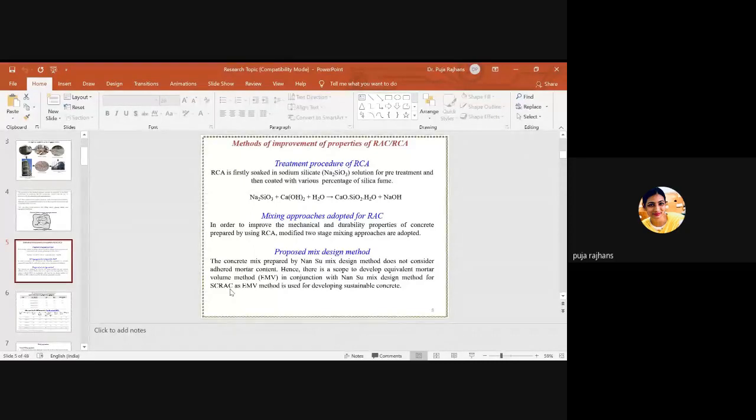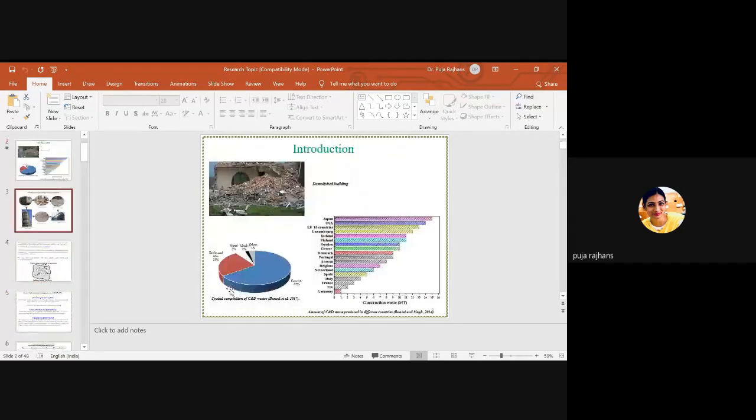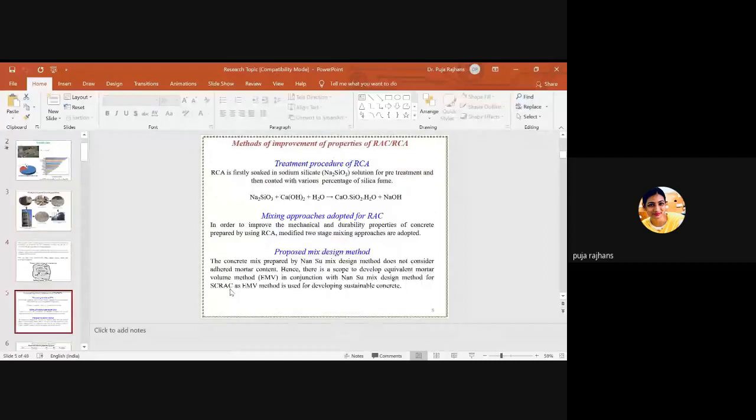And the third one is the EMV. In my title it is written as equivalent mortar volume method. So what is the equivalent mortar volume method? This one is basically used because, as I have already told you, recycled aggregate has some adhered mortar on the surface of RCA. If this mortar attached on the surface is not taken into consideration, and I calculate the new mortar which is going to be added,